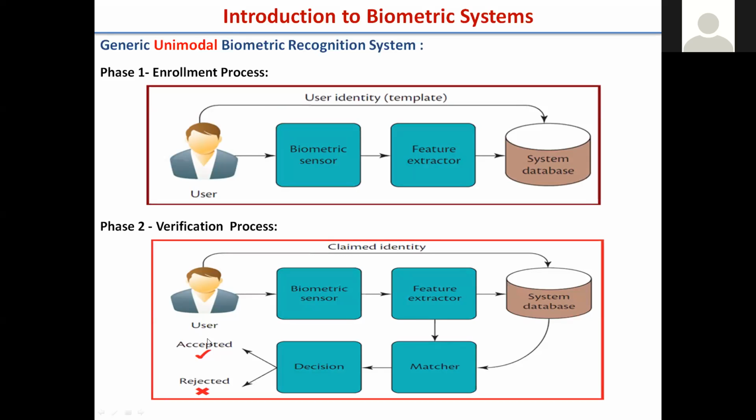During verification, the user gives the biometric to the sensor, features are extracted, and they are compared with the already stored features in the database. Based on the matcher, we take the decision whether it is genuine or an imposter. If it is identification, there are a number of users in the system database, and this particular user is identified among all of these. We get a number of scores from the matcher rather than a single score as in authentication, and the decision is taken by the maximum one, and that person is identified with the reference.